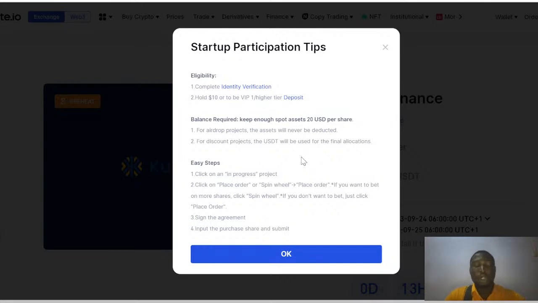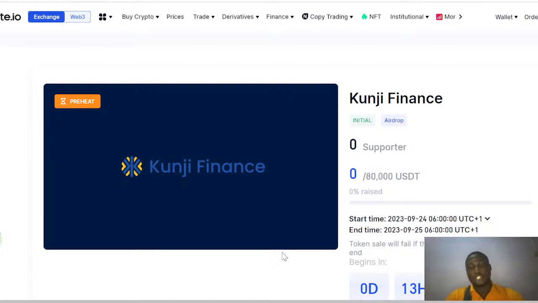So that is all you need to do to be part of this project that we're talking about in today's section. Today we're going to be looking at Kunji Finance. What is this Kunji Finance really all about?